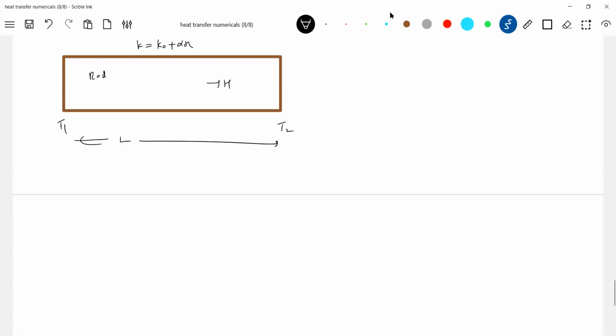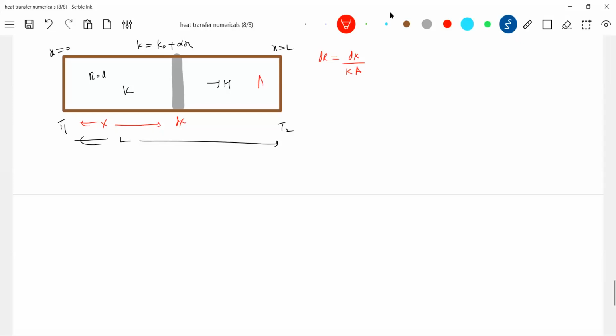Look at the thermal conductivity. It varies as a function of X. So this is X equal to 0. I want an expression for the thermal power or heat current. What is the basic formula? We'll begin like this. Let me assume a small element of length dx at a distance x. First, we'll find the thermal resistance of this small element. What is the resistance of this small element? dx by K into A.